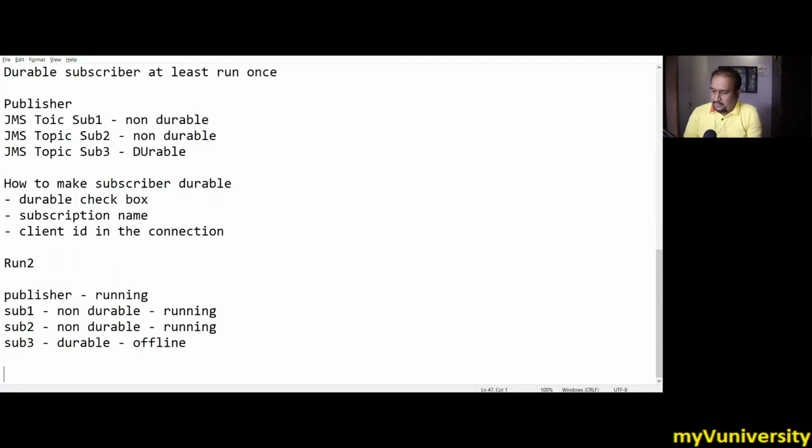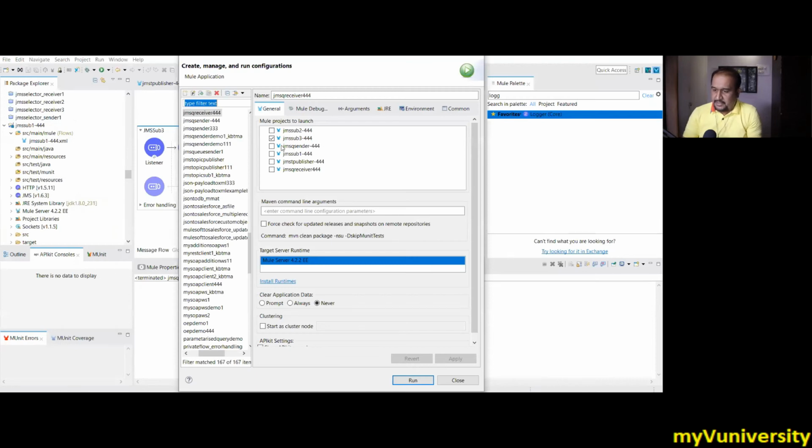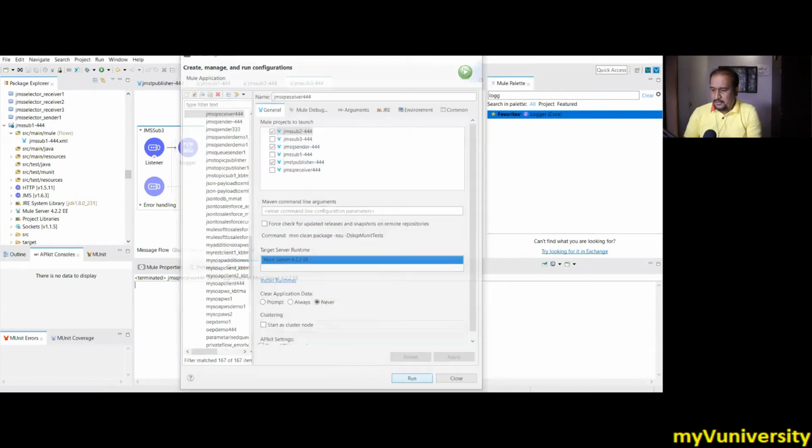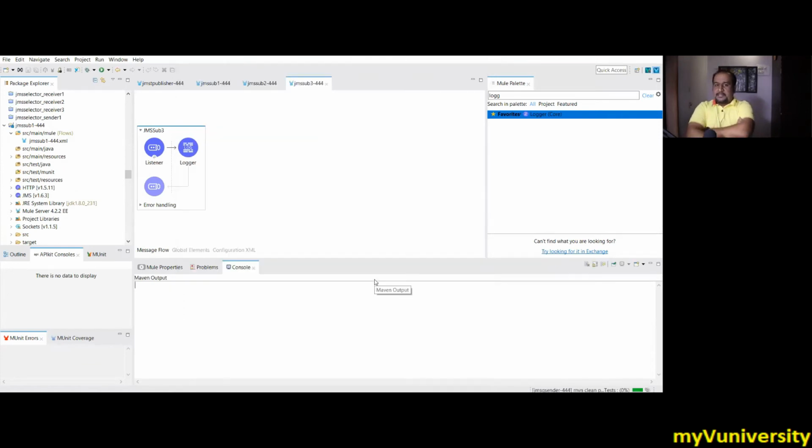Let us create that combination, the run configuration. Sub 3 unchecked, sub 2 I want, sub 1 I want, and publisher I want. Let's see. Three are deployed. Sub 3 is offline, and now the publisher publishes the message. What will happen? The non-durable subscribers will get the message, but for the durable one, the message will be preserved in the ActiveMQ server, and it will be delivered to subscriber 3 whenever it becomes online. That's the beauty of the durable subscriber.